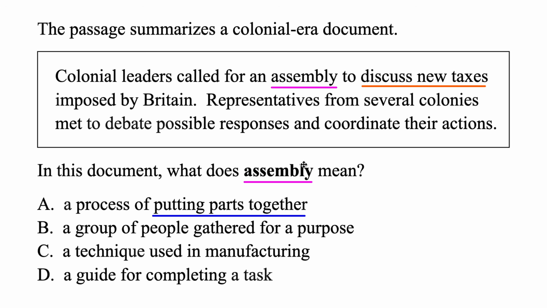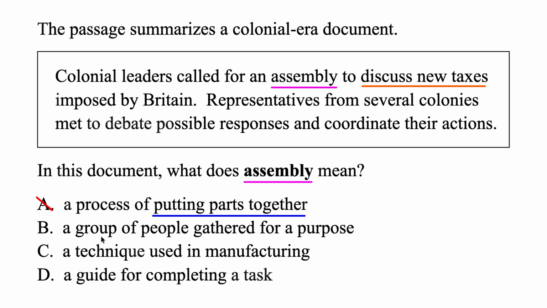So let's go ahead and do our trick. Let's replace assembly with each of these. The first one, colonial leaders called for a process of putting parts together to discuss new taxes. But this one just doesn't seem to flow very well. Doesn't seem like they're putting parts together to discuss new taxes. So the first one, not a great fit.